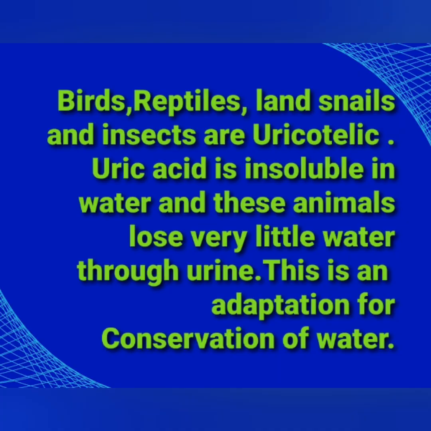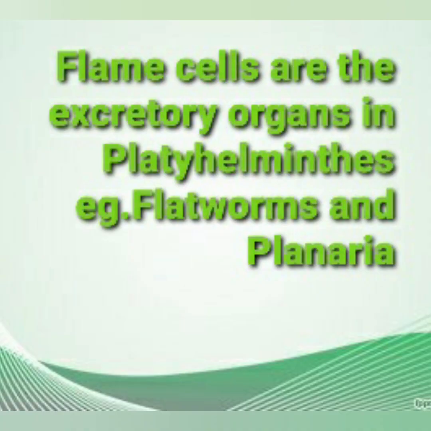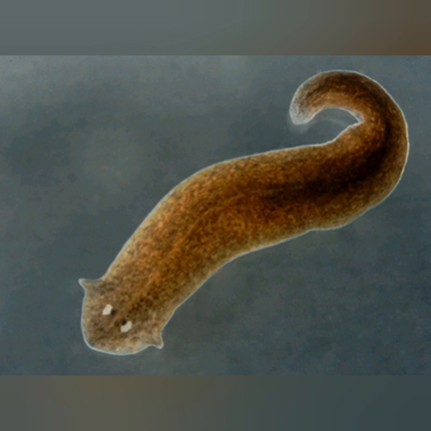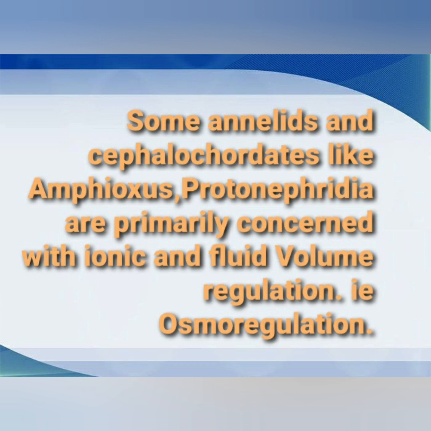Now let us discuss the excretory structures in the invertebrates. Flame cells are the excretory organs in Platyhelminthes, for example, flatworms and planaria. Here you can see the planaria where the flame cells act as the excretory organ.